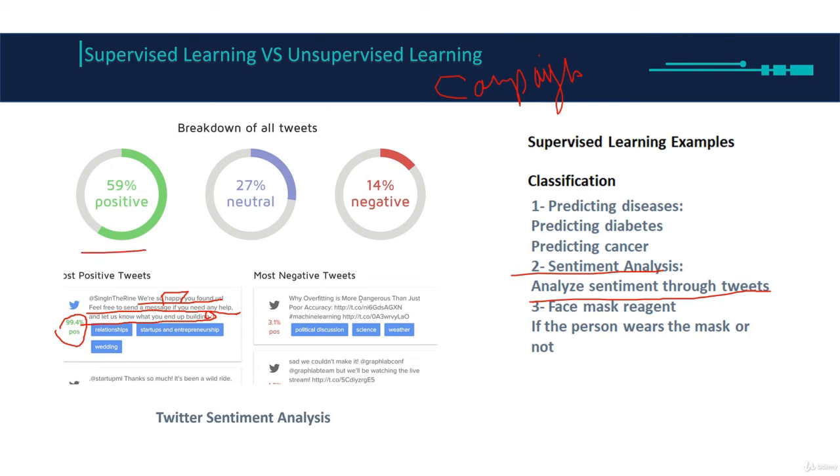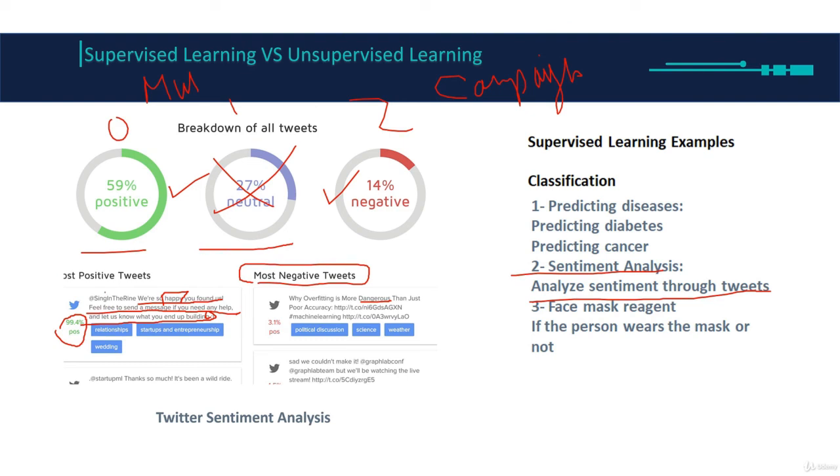And if there are words like dangerous and ugly, these negative words, we can classify this as a negative tweet. If there are, let's say, both negative and positive words and it's finding some difficulties, here you can see it's neutral, neither positive nor negative. This type of thing we call multi-class classification, because we have 0, 1 and 2, for example, so you don't have a binary. If it was only positive and negative and there was no neutral, then it's a binary classification.